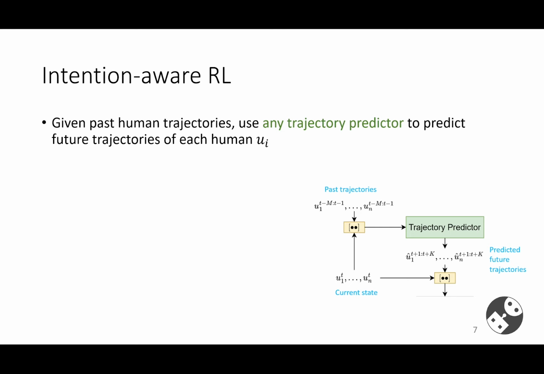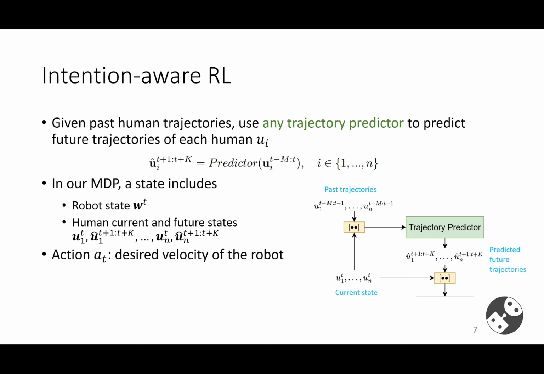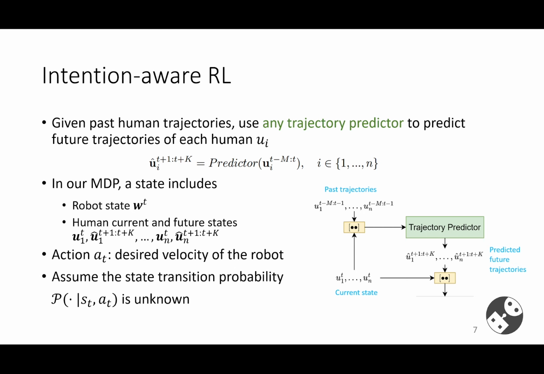Given the past M-step human trajectories, we can take any off-the-shelf trajectory predictor to predict the future trajectory for each human for k steps. And in our MDP formulation, the state includes the robot state W as well as the current and future states of all observed humans, U1 until UN. The action space is the desired velocity of the robot, and we assume that the state transition probability is unknown because the human dynamics is hard to model.